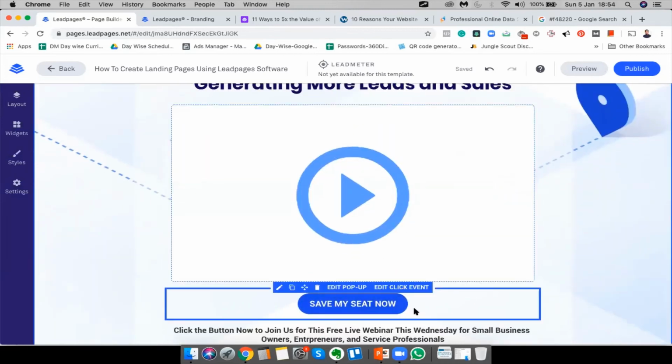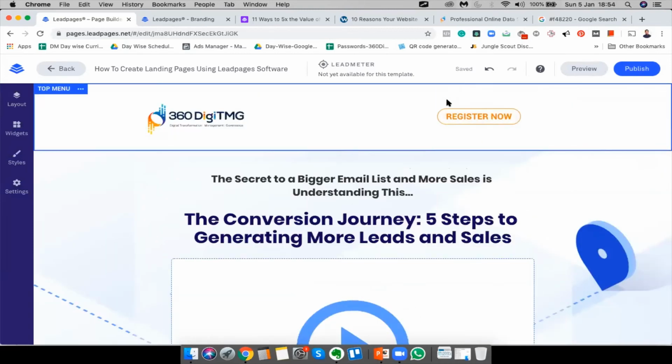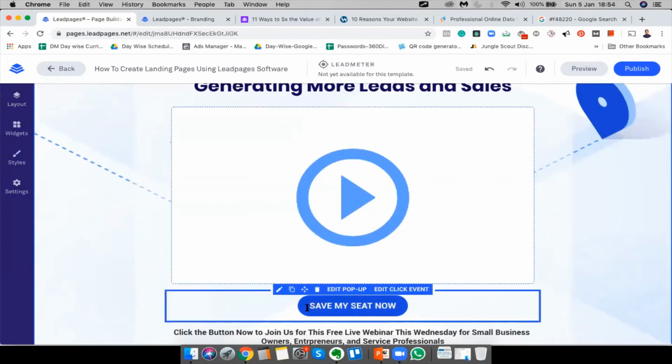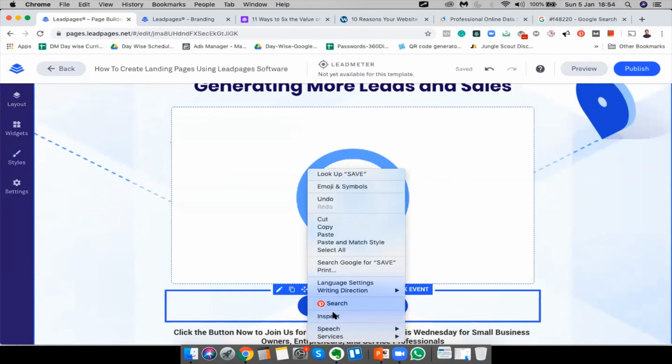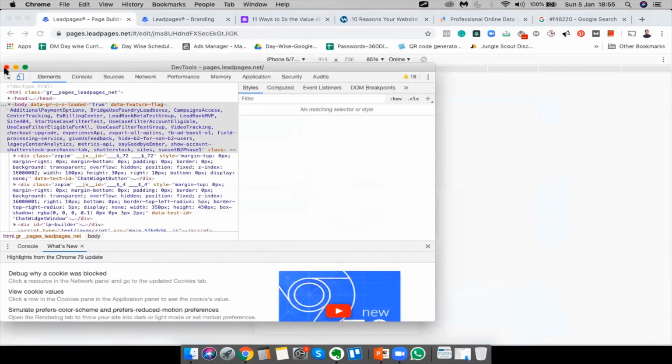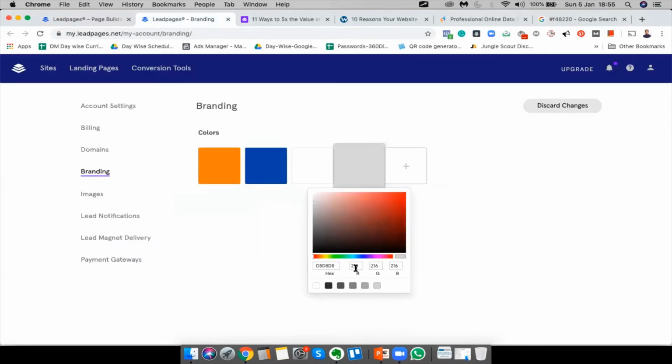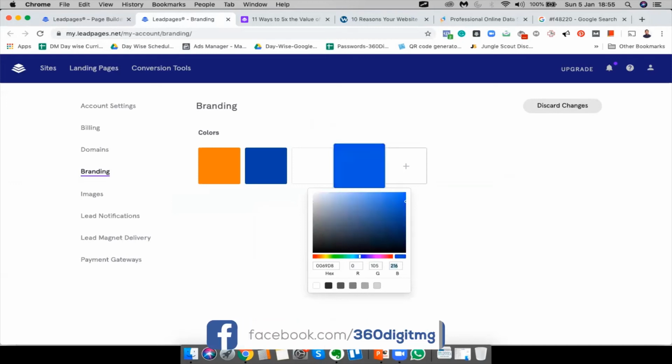You know what? I actually like the blue here. So probably I'm going to include this blue as well in my colors. It says 0, 105, 255.